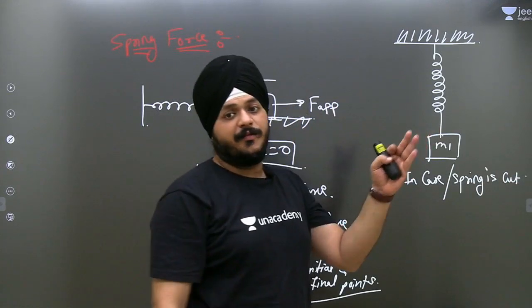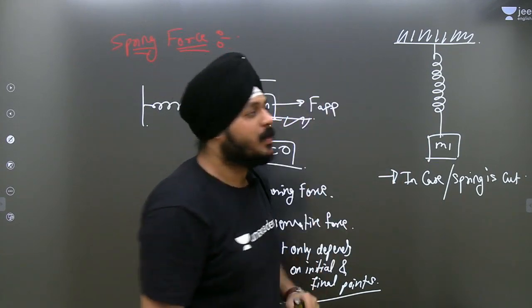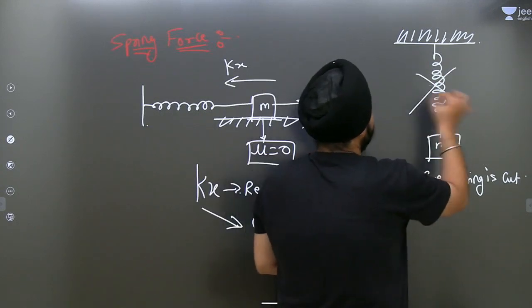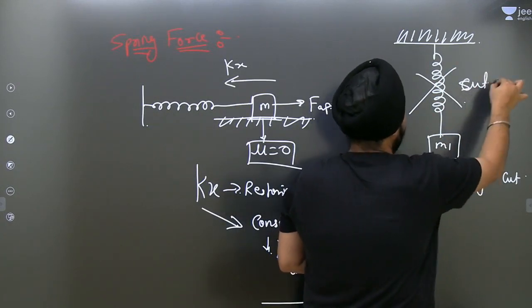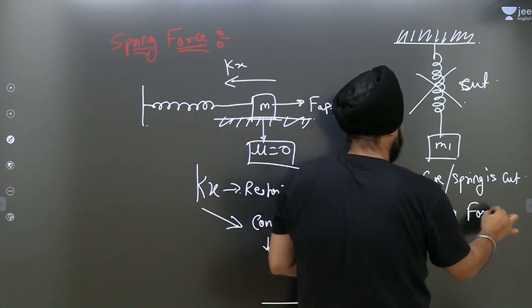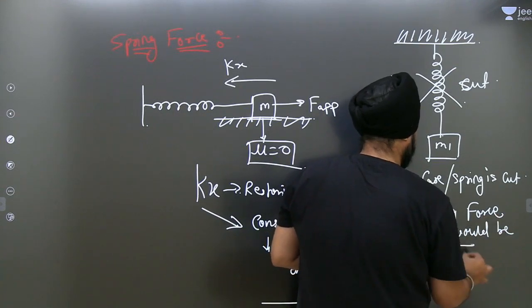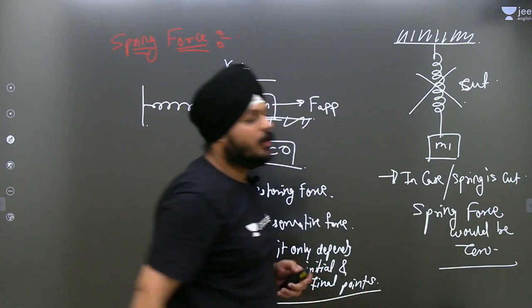In another sense, whenever the spring is cut, immediately the spring force would be 0.